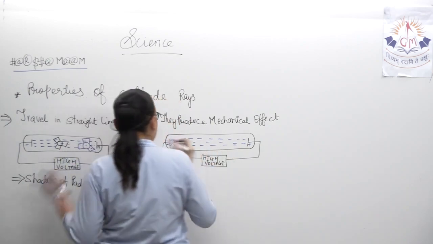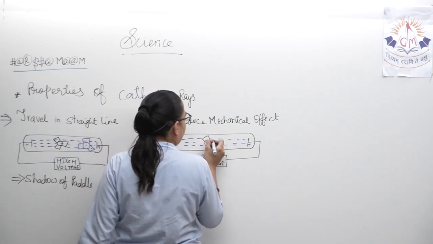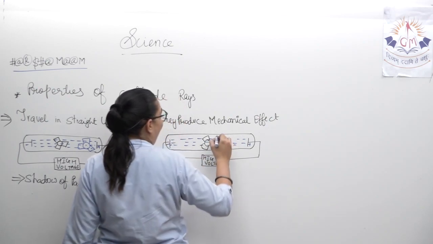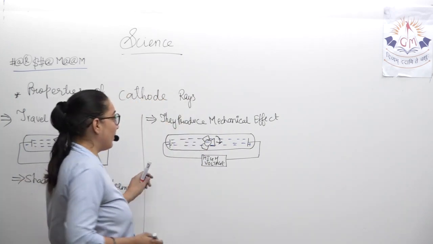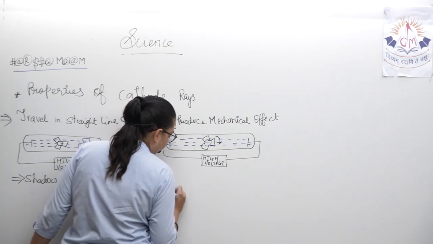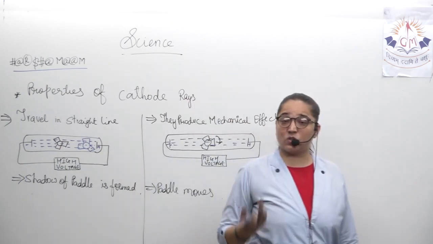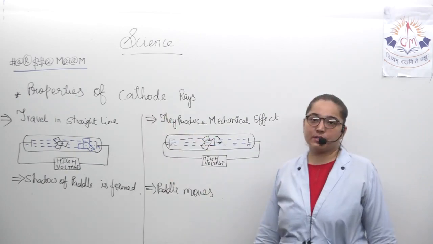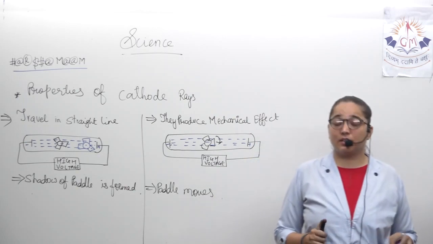Now, if we keep a paddle in between, then that paddle will start its rotation. It will constantly keep moving if the beam of electrons is going on. Okay? The paddle moves. Why does it move? Because of the mechanical effect that is created by the cathode rays. Okay?